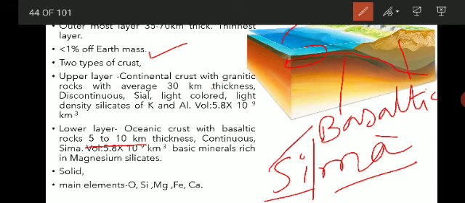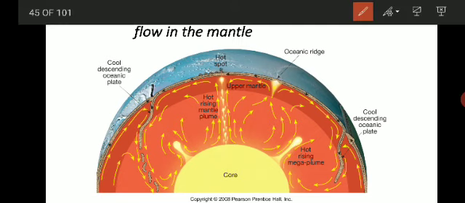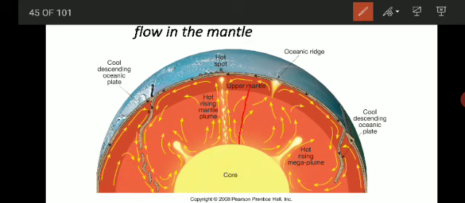Then the next layer, that is the mantle. You can see here, this is the mantle. It is divided into two again, the upper mantle and the lower mantle. All the tectonic activities take place in this mantle.